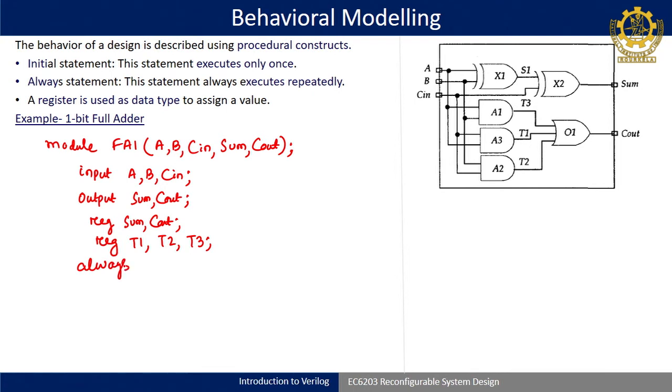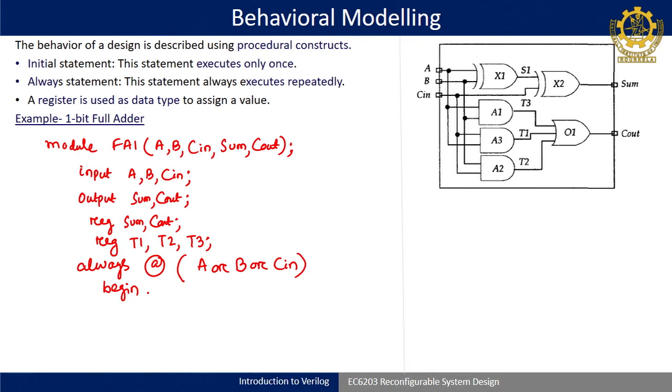The declaration part is over, I am starting the executional part: always at the rate of bracket start A or B or C in. Then you have to write a block called begin, followed by end. When I write begin, I am starting a block for always.